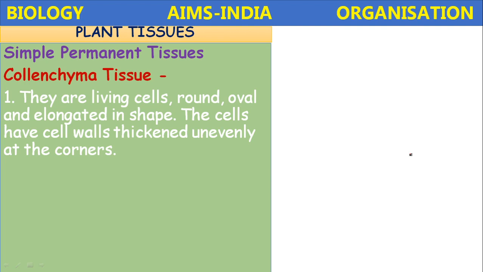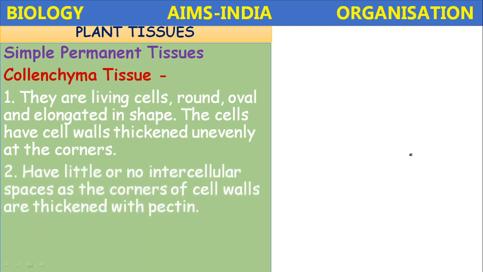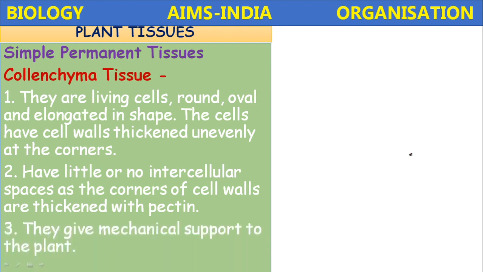Pectin is the main substance present in the cell wall of this collenchyma. They have little or no intercellular spaces, as the corners of the cell walls are thickened with pectin. What is the substance present in the cell walls of the collenchyma? Pectin. So it gives mechanical support to the plant cells.